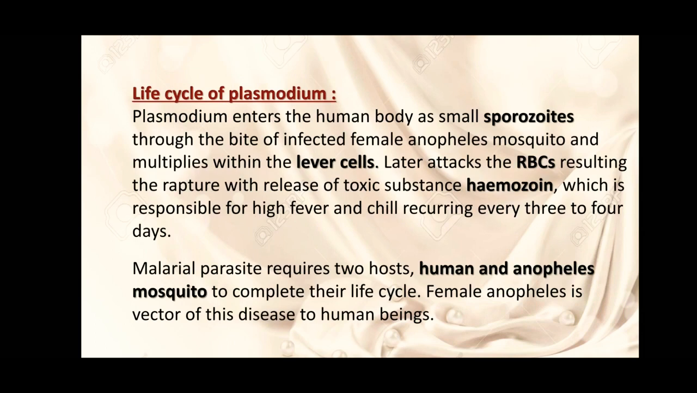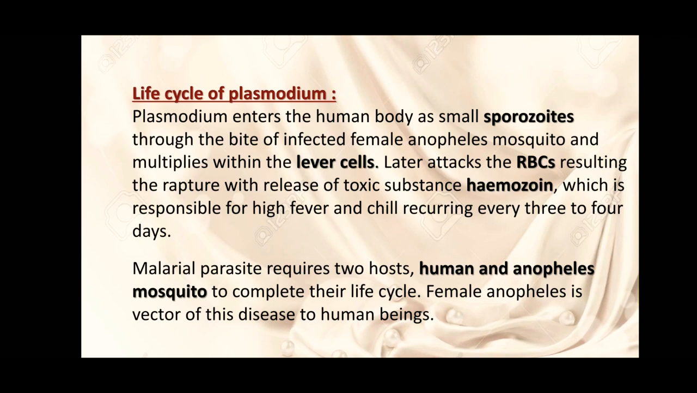Plasmodium enters the human body as small sporozoites. Sporozoite is a developing stage of Plasmodium, entering through the bite of an infected female Anopheles mosquito and multiplying within the liver cells. So first sporozoites attack liver cells, later attack the RBCs, resulting in rupture with release of a toxic substance, hemozoin, which is responsible for high fever and chill.